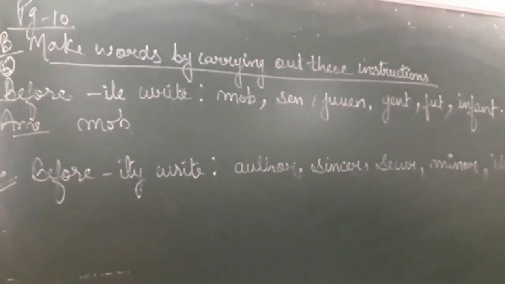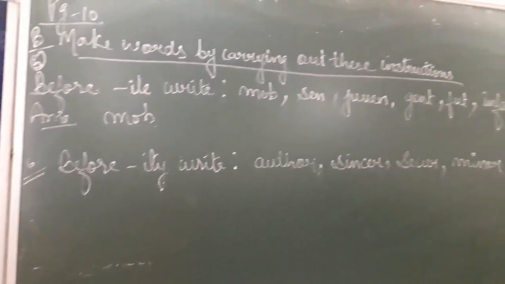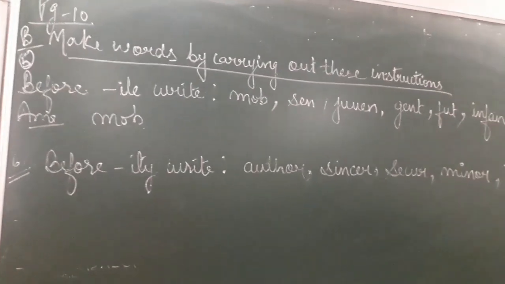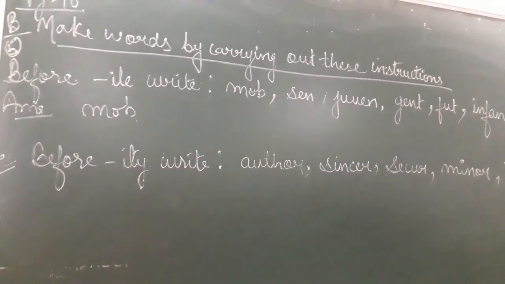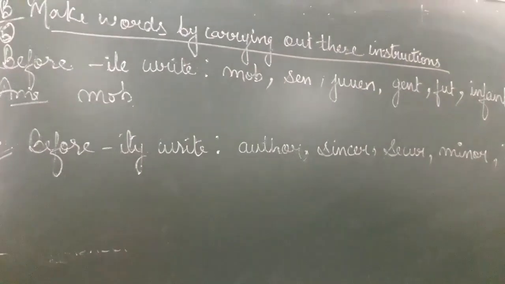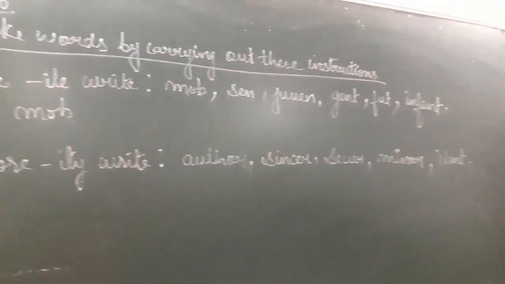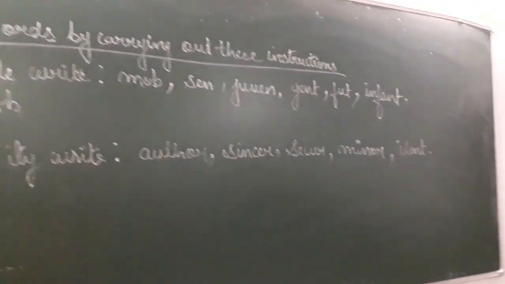Now the next few questions of exercise B belong to the same pattern, that is adding suffixes and prefixes to the given words and forming new words from that. Let's see what the fifth question says. Question number 5 says before il. Now the suffix is given to us. So before il, you have to write mob, sen, juven, gent, fute and infant.